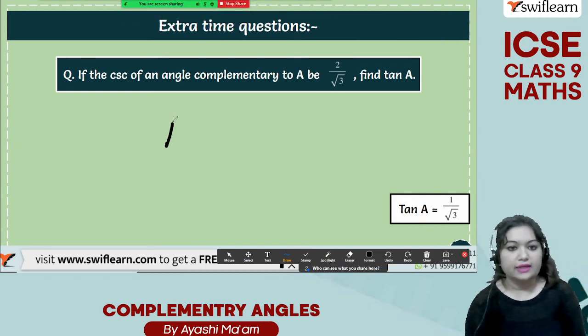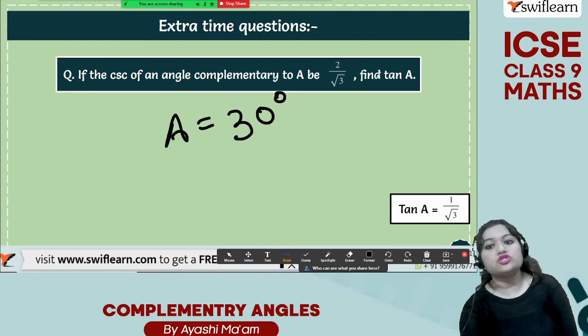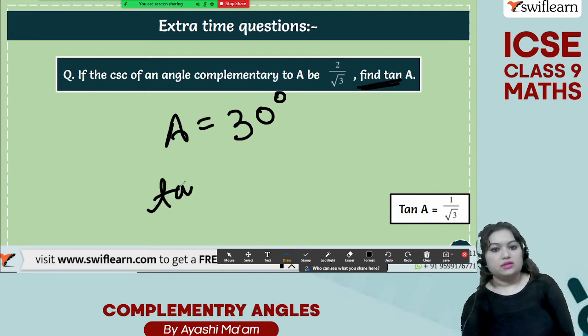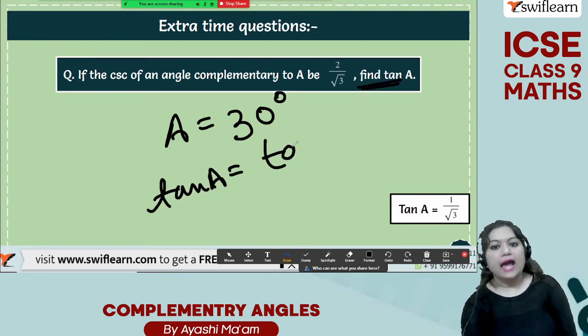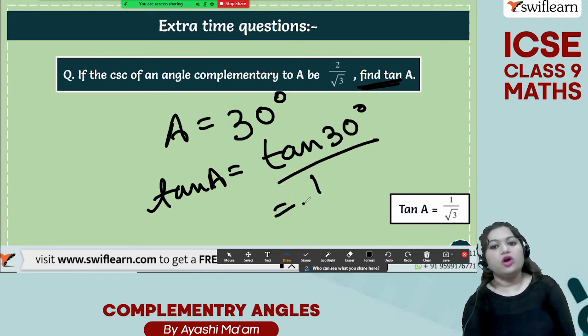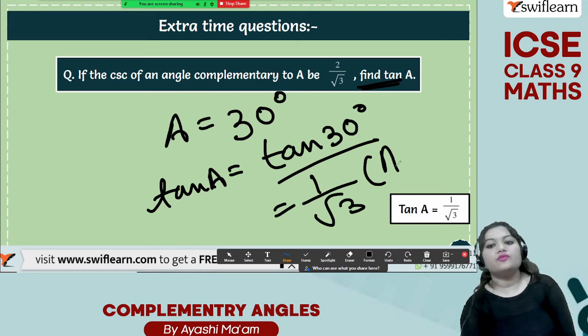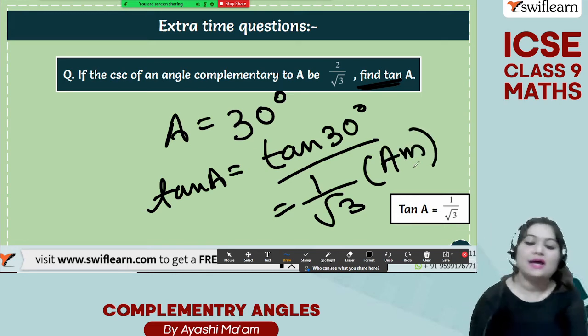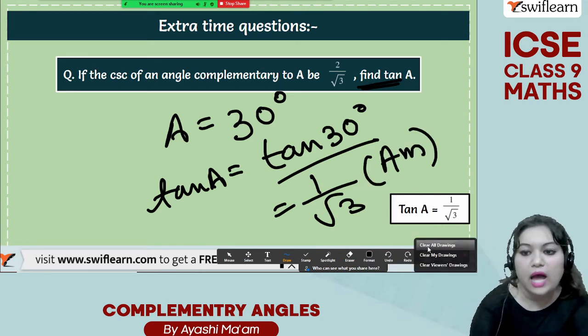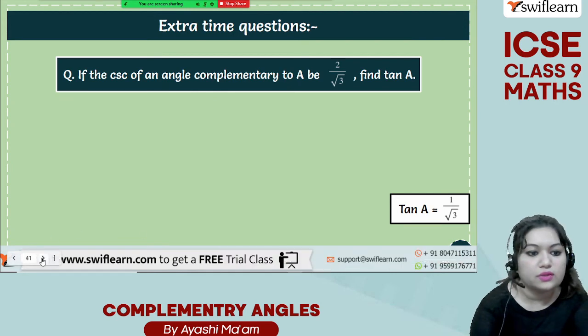A is 30 degree. The question is find out tan A. So what will be tan A? Tan A means tan 30 degree. And what is the value of tan 30 degree? We already know 1 by root 3. Therefore, this will be our answer. Tan 30 degree is equal to 1 by root 3.